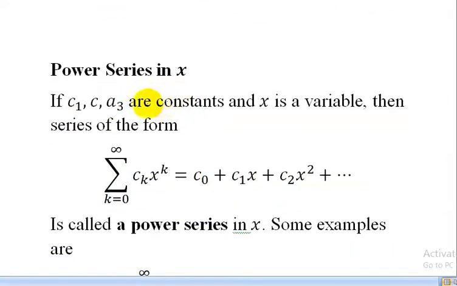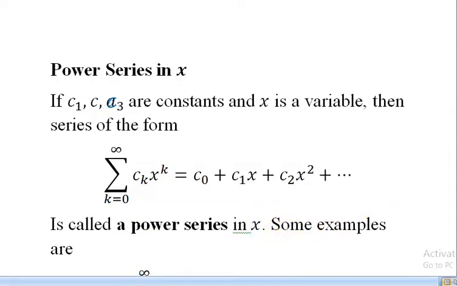A power series in x is defined as follows: if c0, c1, c2 and so on are constants and x is a variable, then a series of the form summation k starting from 0 to infinity c_k x power k, equal to c naught plus c1x plus c2x square and so on, is called a power series in x.